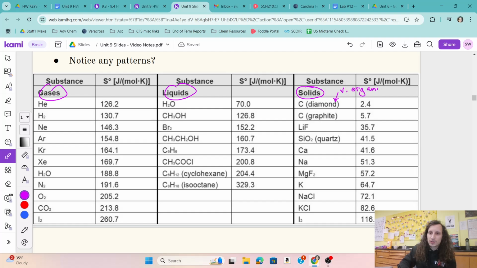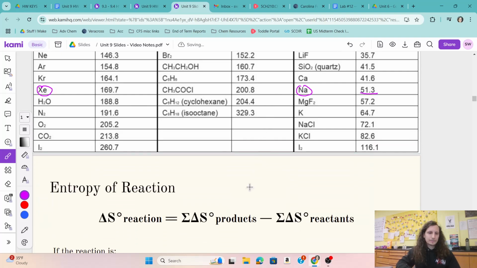If you look at its structure, very rigid network covalent compared to something like pure sodium, right? It's still a solid, so it's fairly low in entropy compared to like a gas like xenon, but sodium is definitely more disorganized than diamond, for example. So not something we're really going to be comparing too much, just substance to substance based on states of matter, but I thought it was a worthwhile thing to note there.